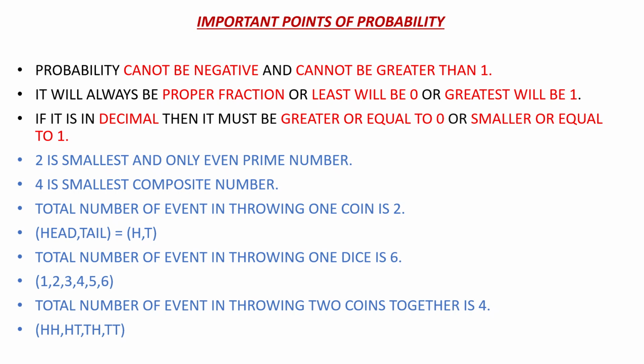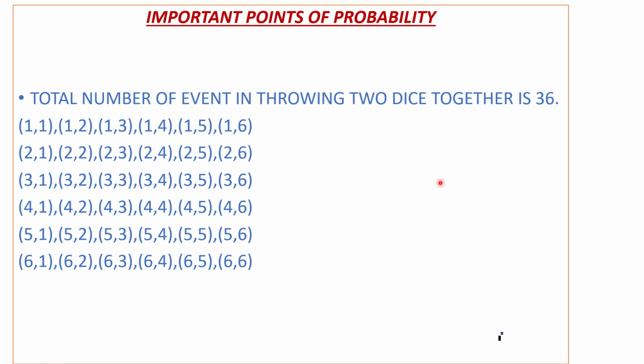Now the next important points regarding this probability. Total number of events in throwing two dice together is 36, because with number 1 on the first dice, the second dice can be 1, 2, 3, 4, 5, 6. Similarly, with number 2 on the first dice, the second dice can have 1, 2, 3, 4, 5, 6, and so on. So in this way you will get 36 total outcomes for throwing two dice together.